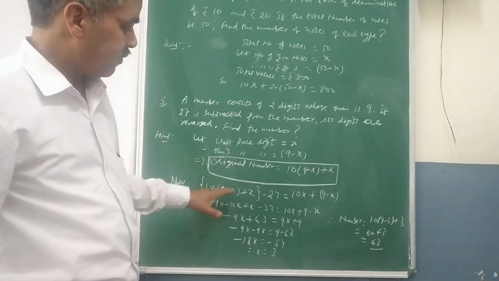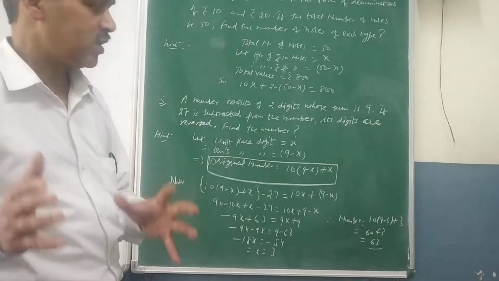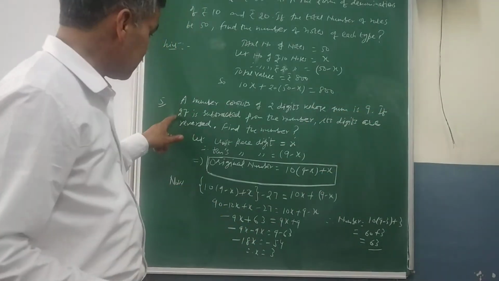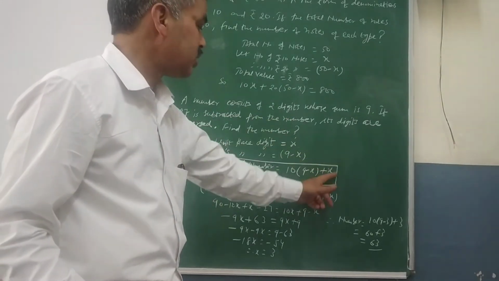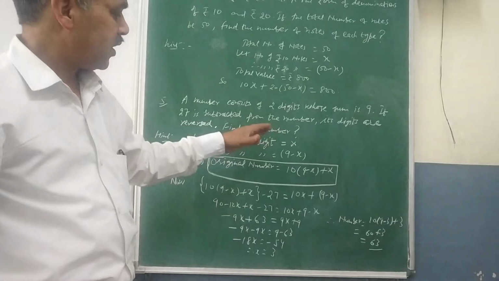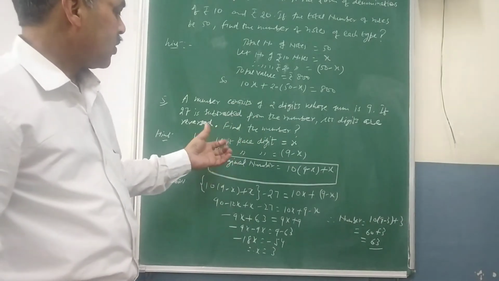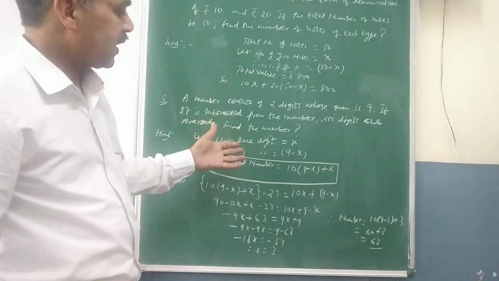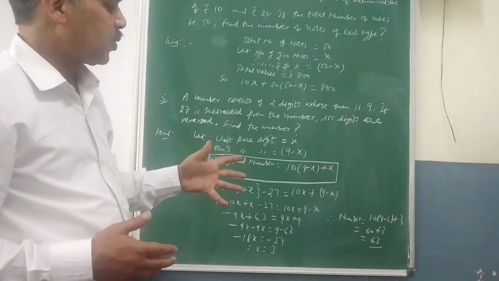So immediately after this you need to apply the condition. And what is the condition in your question? If 27 is subtracted from the number, which number? That is the original number which you have written in terms of these steps. So you are free. If you have taken your unit place digit as something else, like y, then your equation will be in y. So that is up to you only.